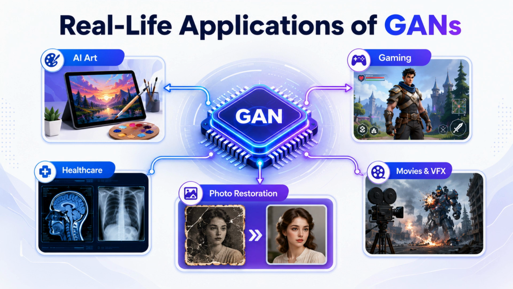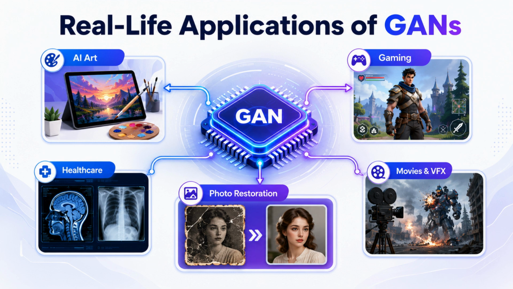So where are GANs actually used? One of the most popular uses is AI image generation. Tools like AI art generators can create realistic people, landscapes, and paintings that never existed. As we learned in our other video, where I had given a prompt file for generating AI images, we saw how AI images can be generated with a detailed prompt. Even one mistake in the prompt can be very crucial and very bad for generating an image.